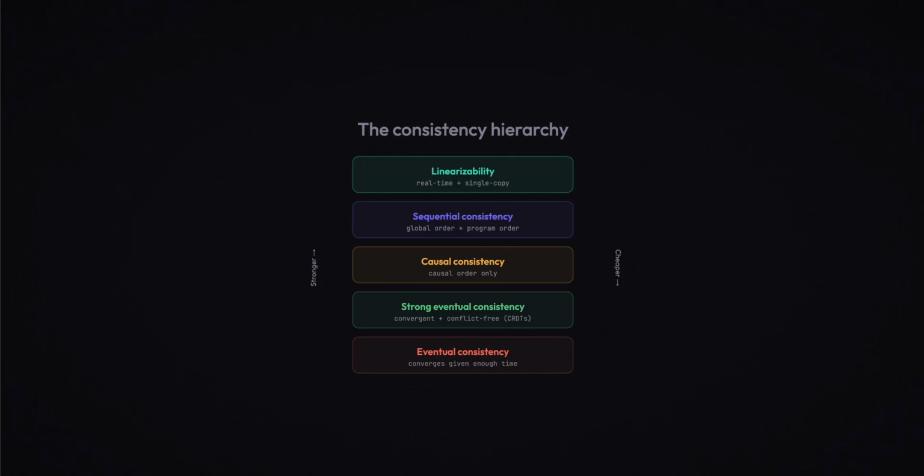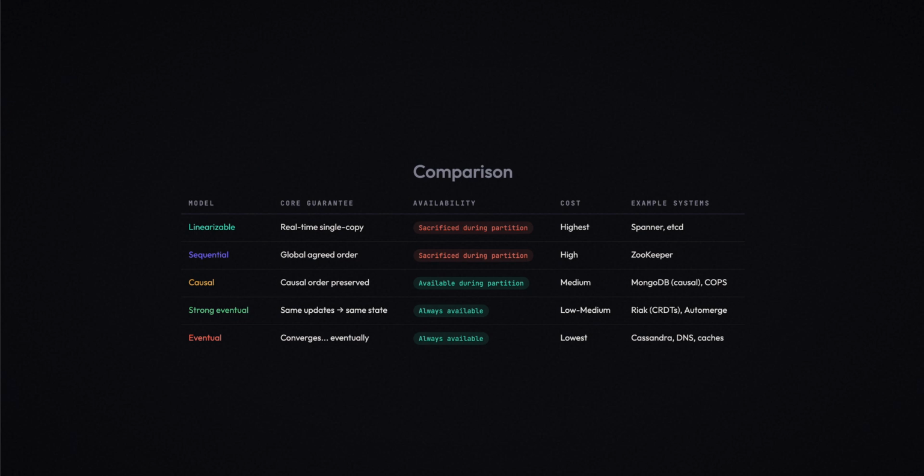Let me put this all in one table. Linearizability: real-time, single copy behavior, sacrifices availability during partitions, highest cost, used by Spanner and etcd. Sequential: global agreed order, also sacrifices availability, used by ZooKeeper.